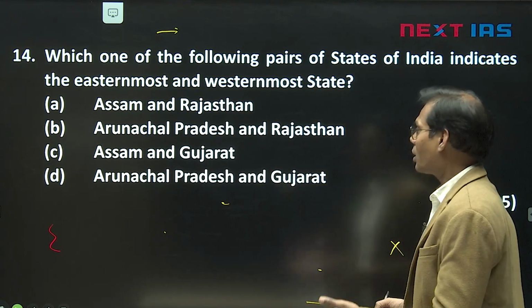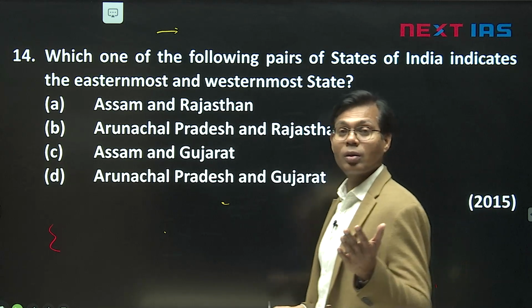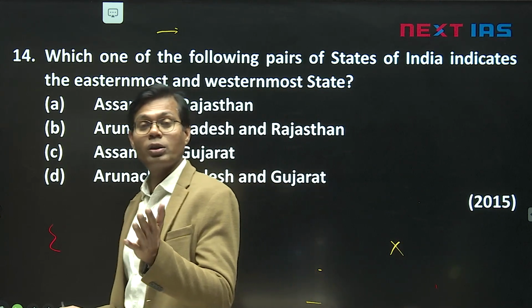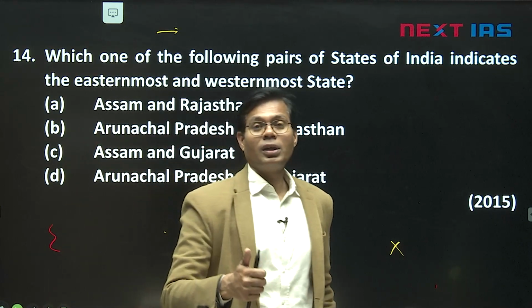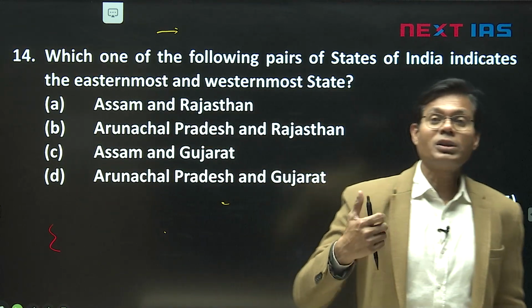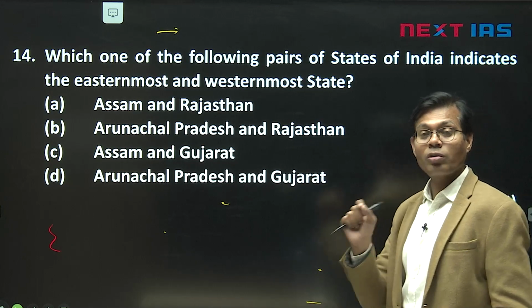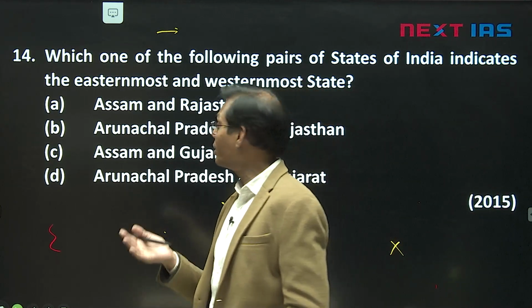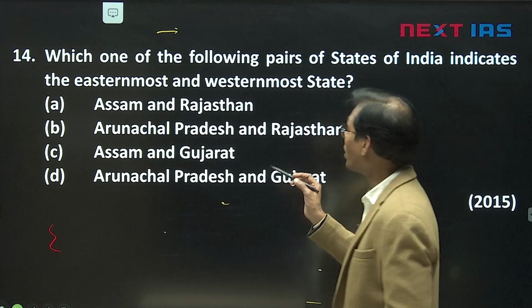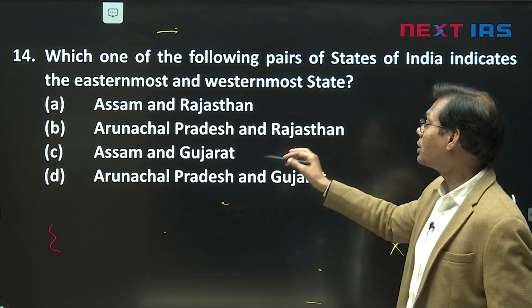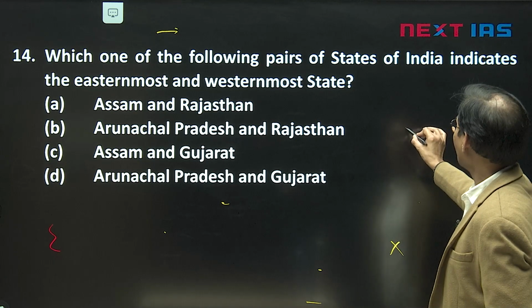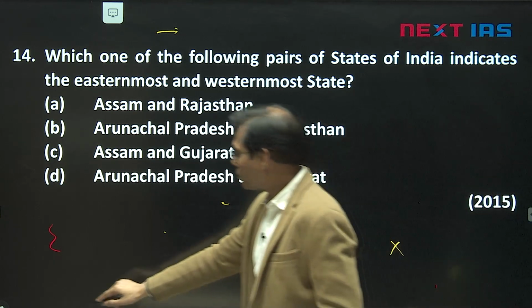Earlier Arunachal was called the North-East Frontier Agency, or you can say frontier region, but it was renamed Arunachal due to the Sanskrit version: Arun means sun, the aanchal of the sun, where the sun rises first, sunrise happens first. Arunachal is easternmost, and Rajasthan is not the west, rather Gujarat, the Kutch area. You know, it is basically a straightforward question.